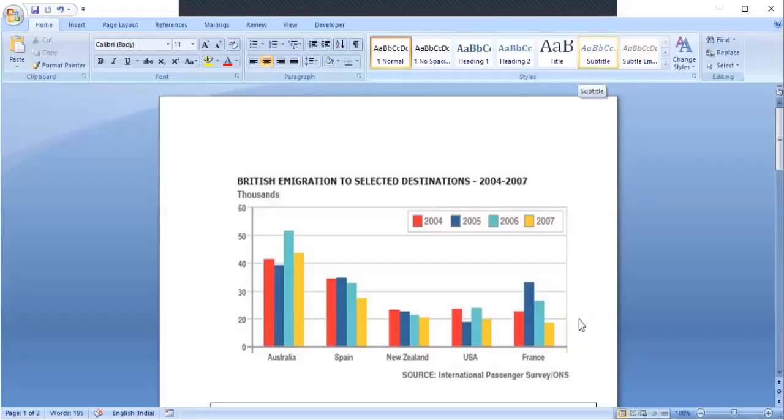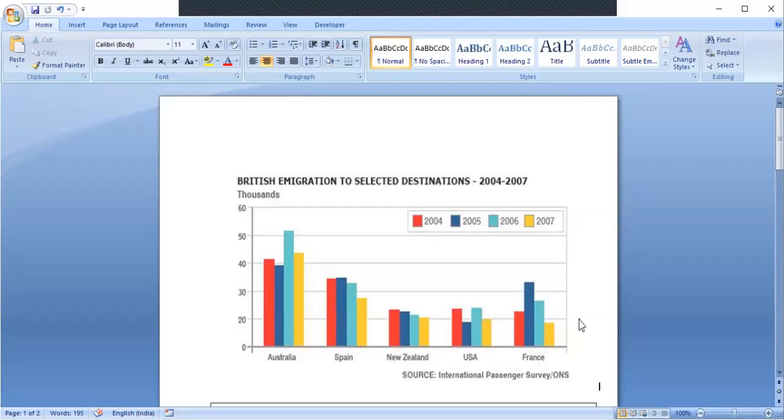Welcome to the IELTS Academic Task 1 lessons. We are today doing bar diagram descriptions. So here is a chart that you may get in your exam. This is a bar graph.